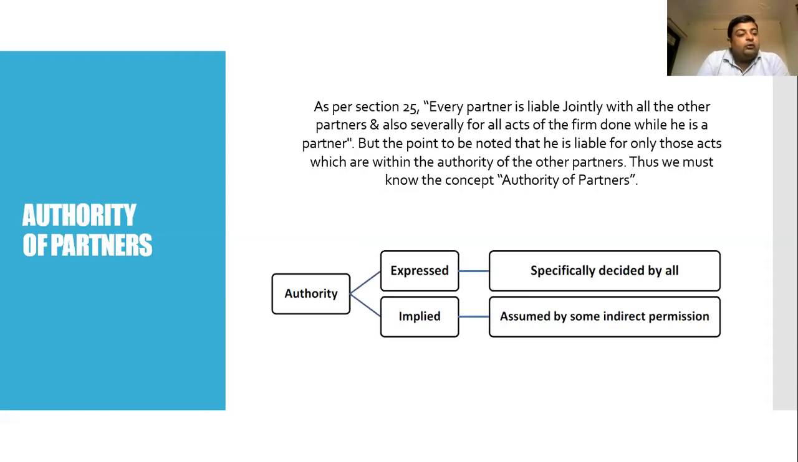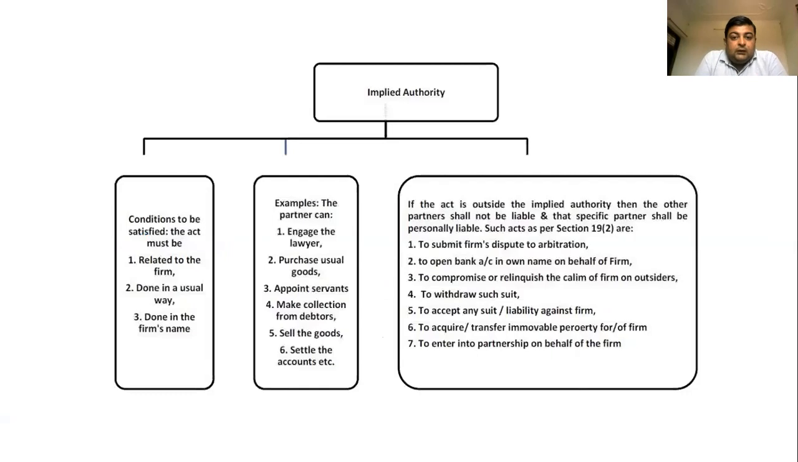It is not express authority, because express means that all partners commonly decide what work they will do and how they will perform their duties. Implied means that the duties given to the partners under the Indian Partnership Act are implied, so they have to perform these duties. It is assumed by some indirect permission. Now, further discussion of implied authority. Express authority, as we have already discussed, means things commonly decided by all the partners.